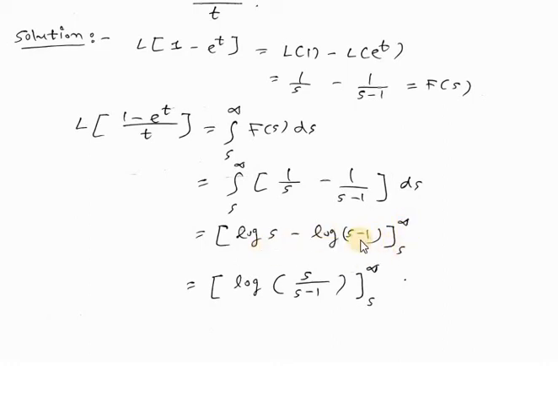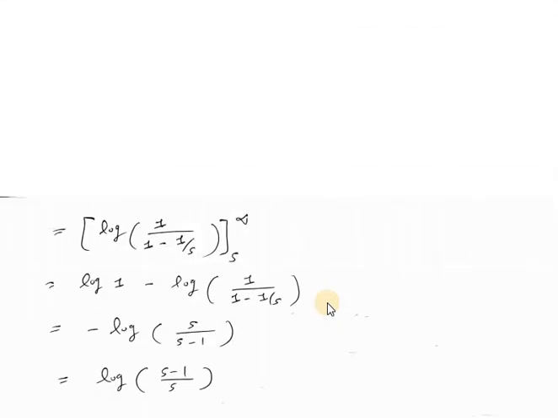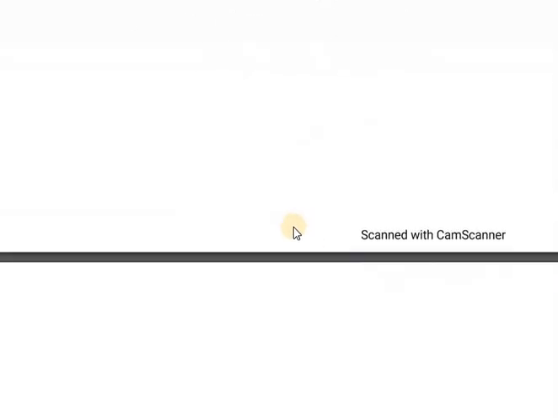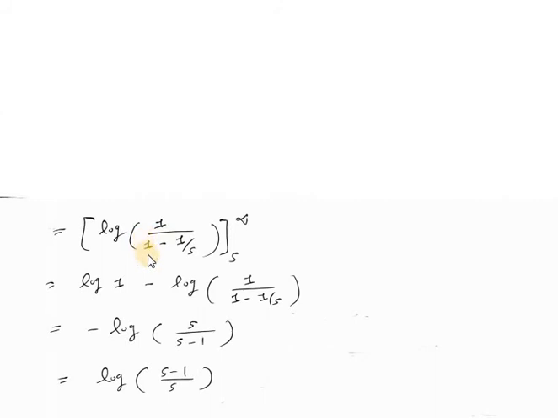Now log a minus log b will be log a by b. So it will be log s divided by s minus 1. Now taking s common from numerator as well as from denominator, we will get log 1 divided by 1 minus 1 divided by s, and the limit will be from s to infinity. Now first of all we will replace s by infinity.